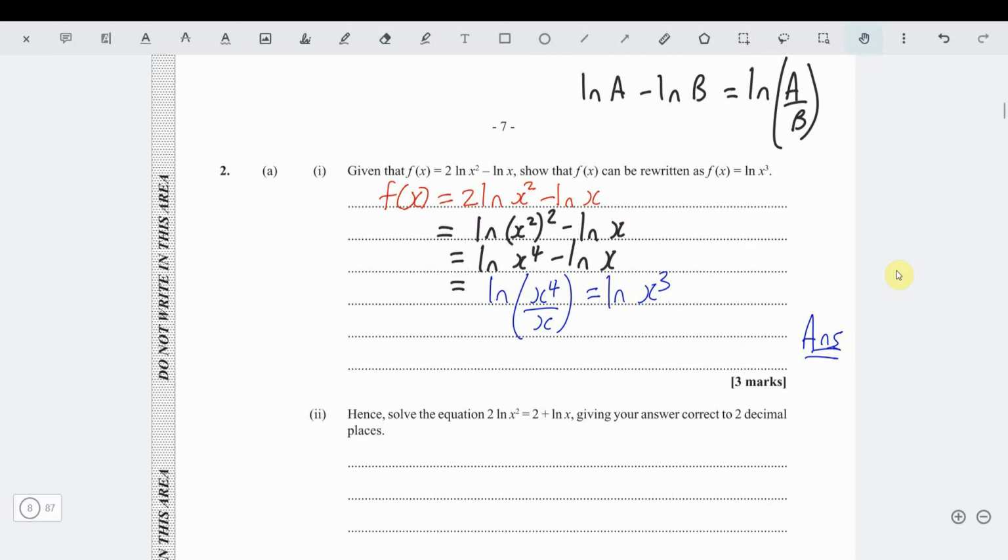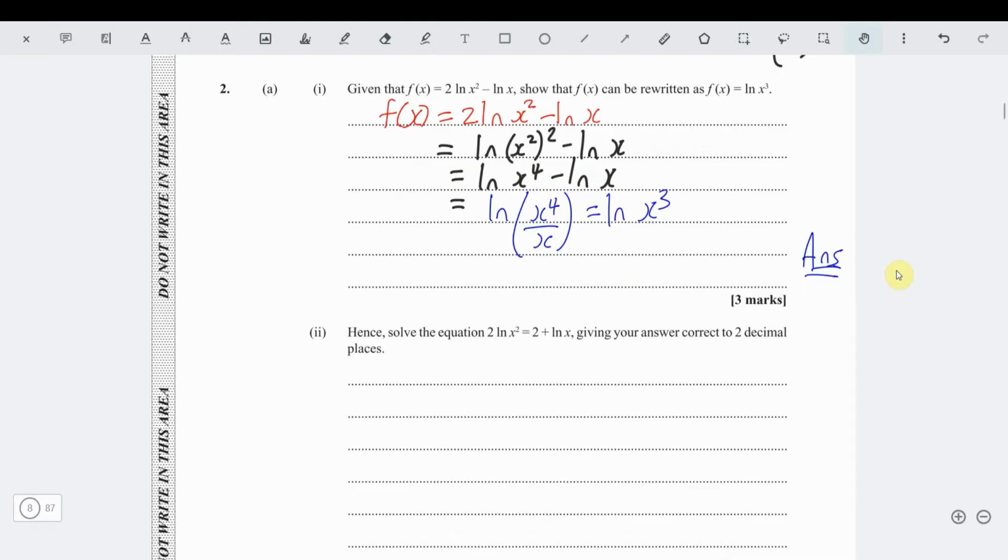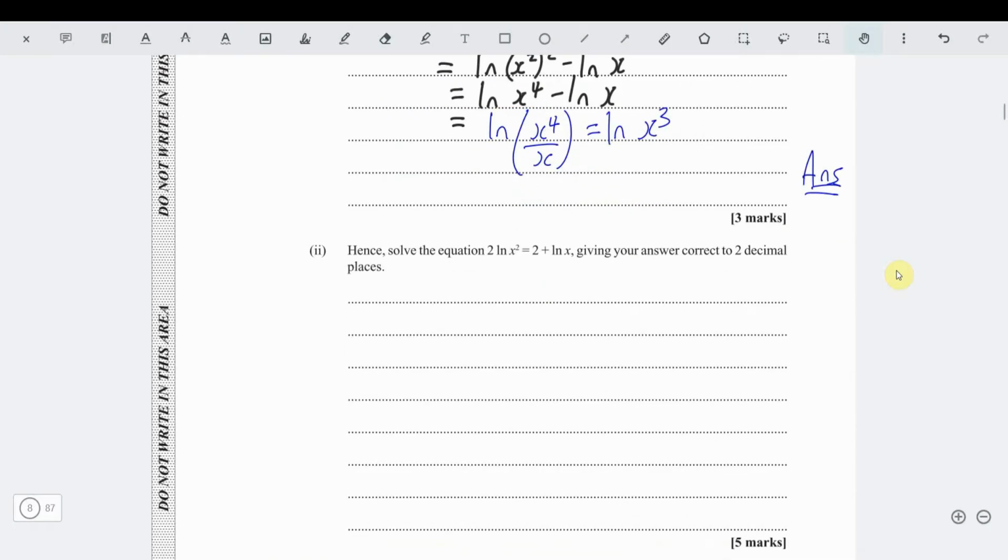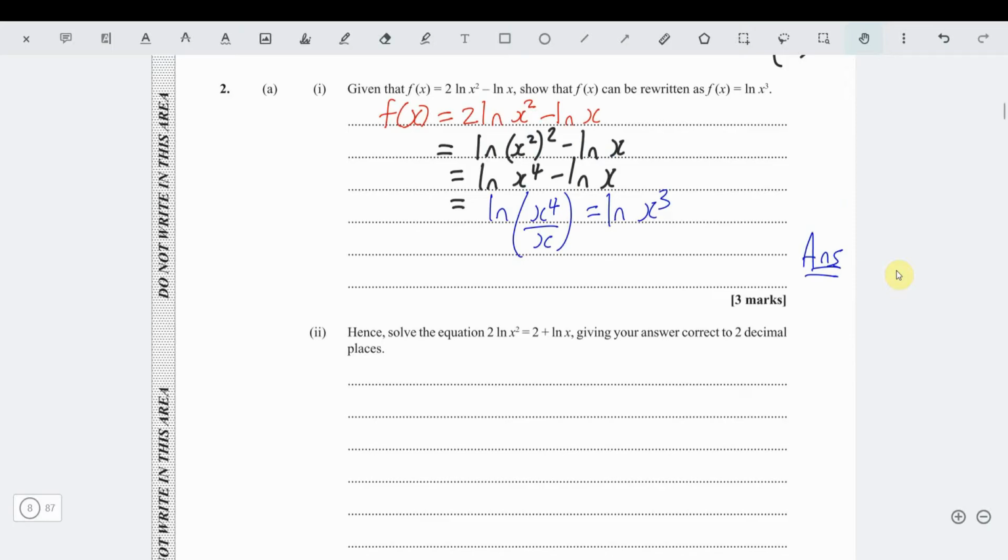It says hence solve the equation 2 ln x squared equal to 2 plus ln x, giving the answer to 2 decimal place. Hence meaning using what we did above. If we bring the ln x to this side, the equation becomes 2 ln x squared minus ln x equal to 2. But then we just said that 2 ln x squared minus ln x was what? Ln x cubed. So that means ln x cubed is equal to 2.